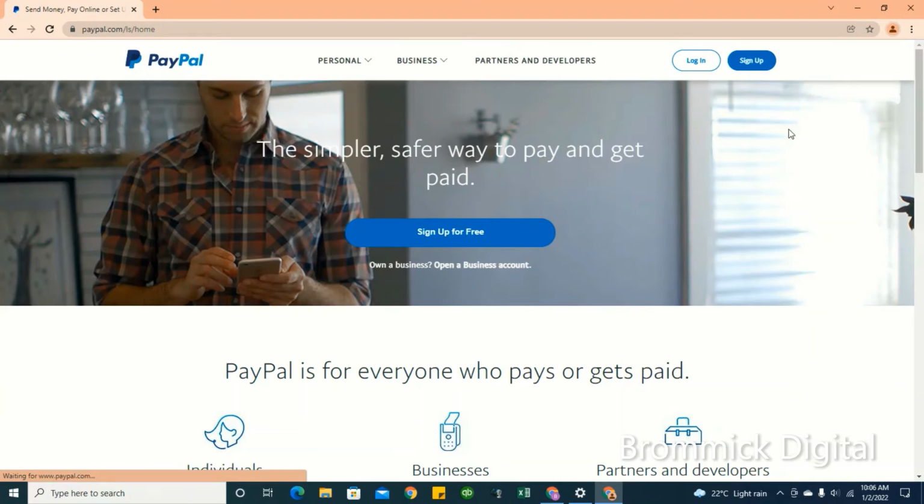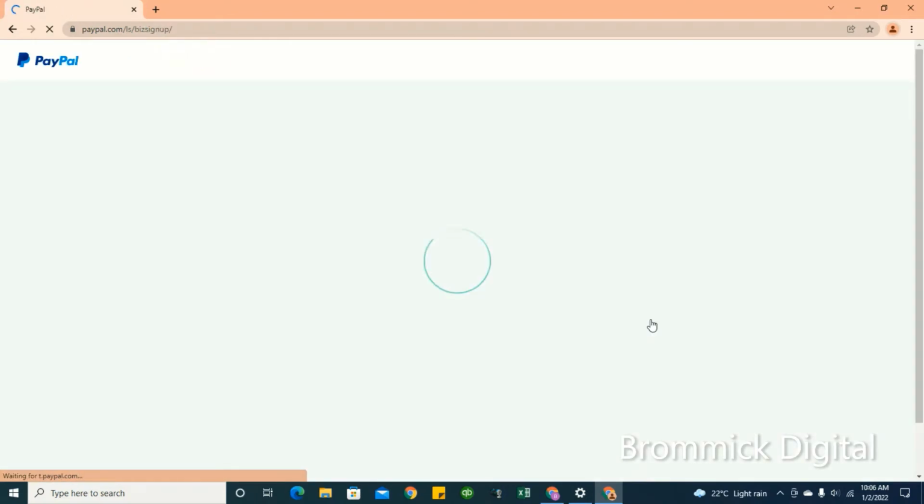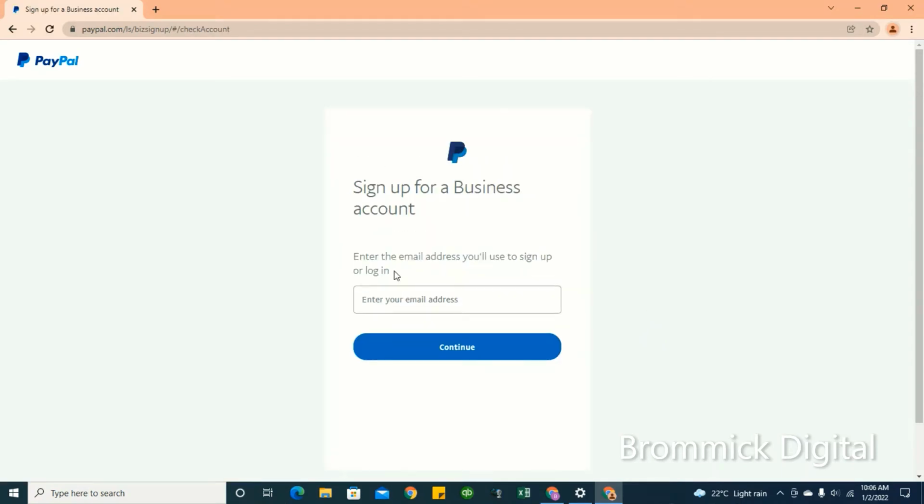But please consider using the business account option. Don't mind even if you do not actually own any business. Don't worry, all you have to do is choose the business account option. That is much easier to work with. Input your email address that you want to link to your PayPal, because if someone wants to pay you through PayPal, all you do is send them your email address and then you're good to go.